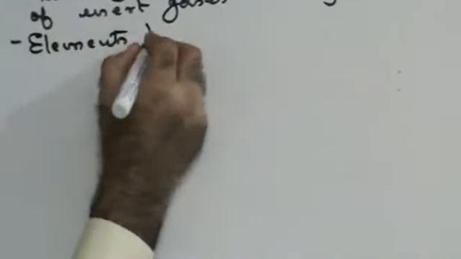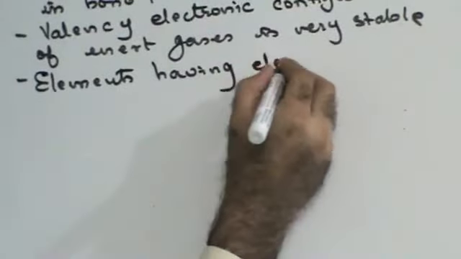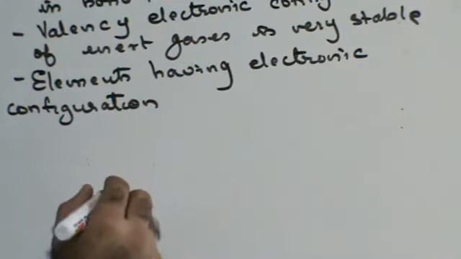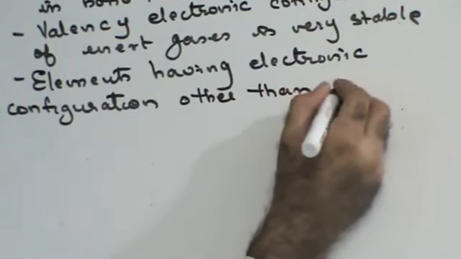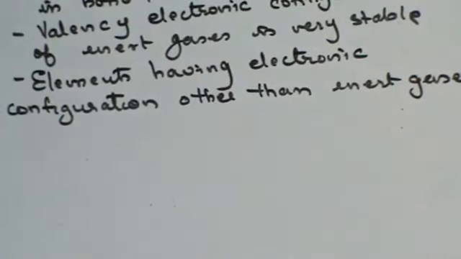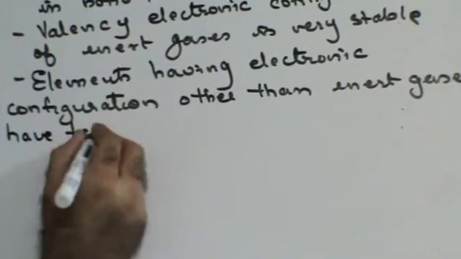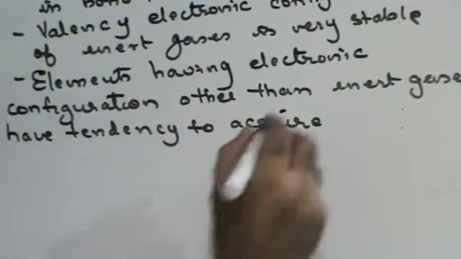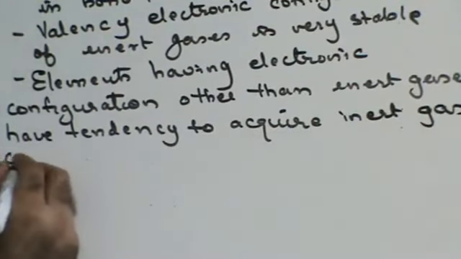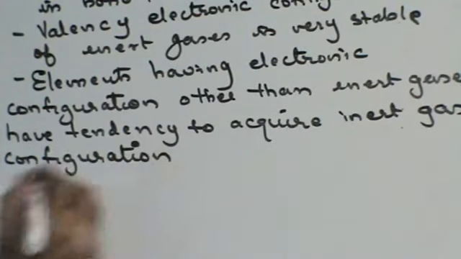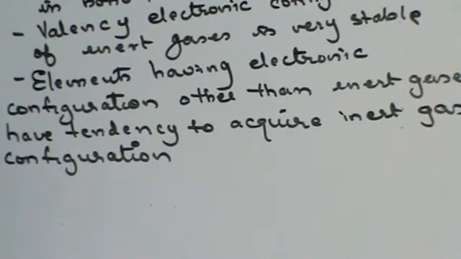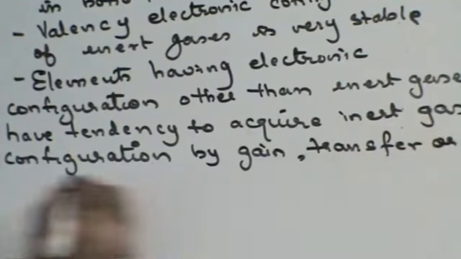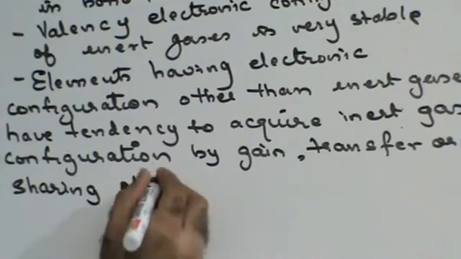Elements having electronic configuration other than inert gases have a tendency to acquire inert gas configuration by gain, transfer or sharing of electrons.